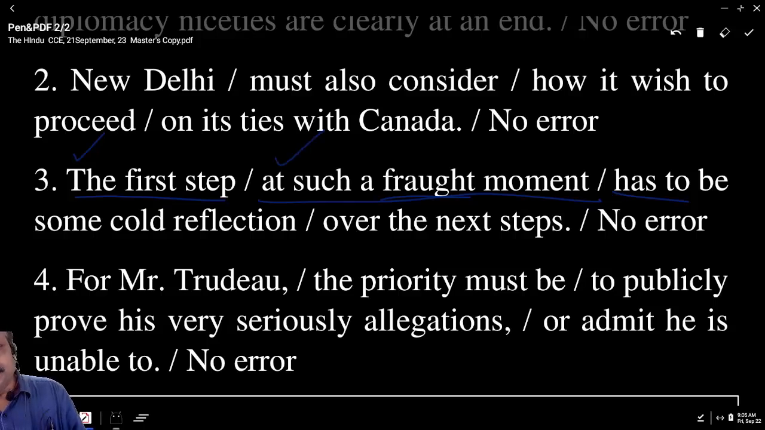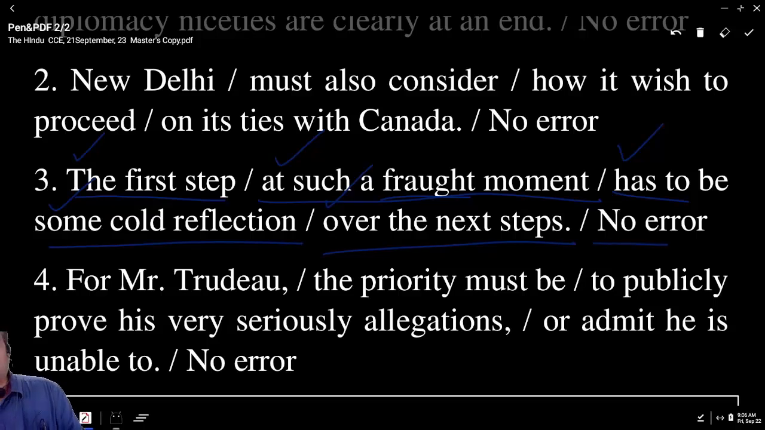Has to be, have to be, has to be. Here singular verb, has to be, nothing wrong. Has to be what? Some cold reflection, means not hasty, cold reflection. Here reflection means deep thinking over the next steps. Reflection over the next steps. That is also a phrase. That means what? Respect the fifth option. What is the fifth option? No error. No error whatsoever.